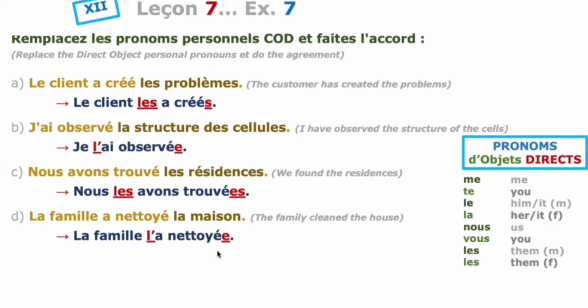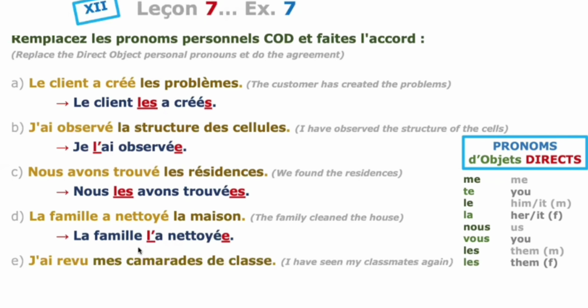And see the agreement: it is feminine, so I added e at the end. Okay, it's very easy. Revise the video two or three times, then it becomes easy, otherwise you will have confusion. That's the reason: feminine singular, so we are adding e at the end. The family has cleaned it.